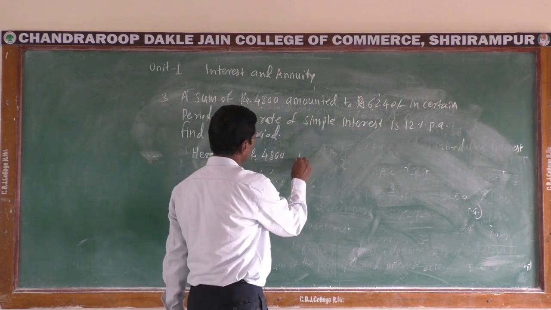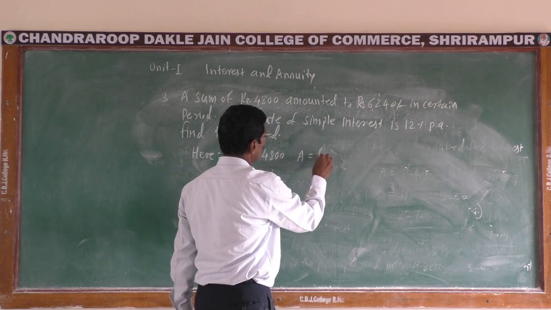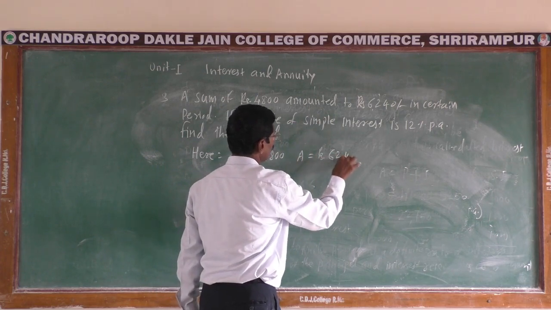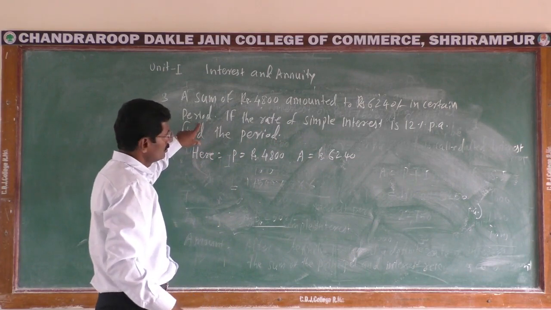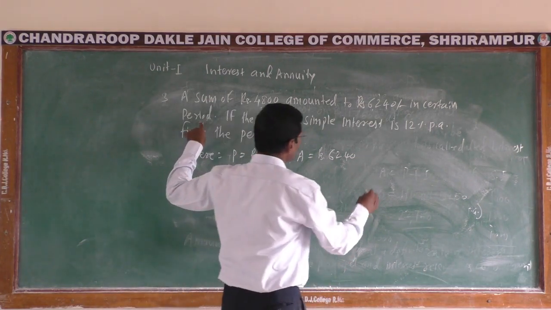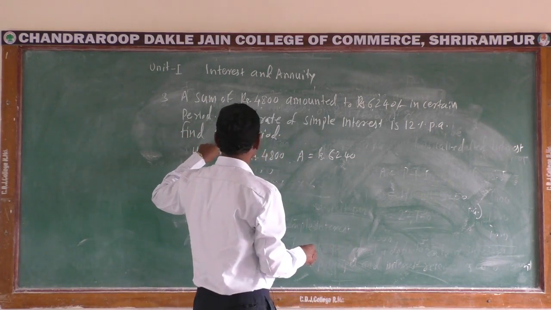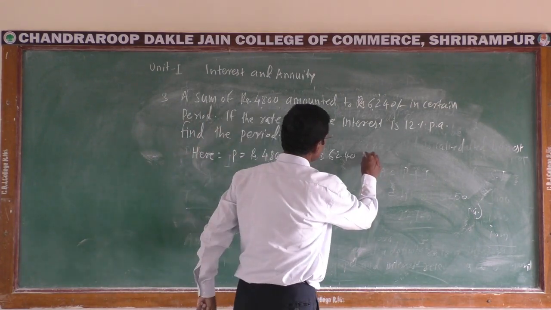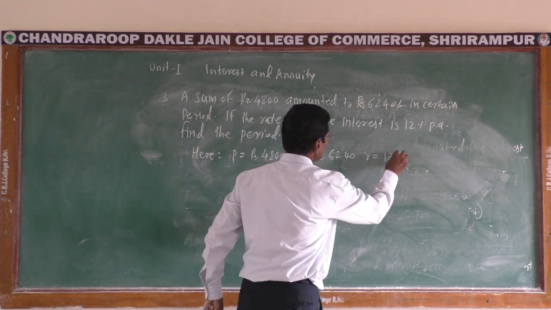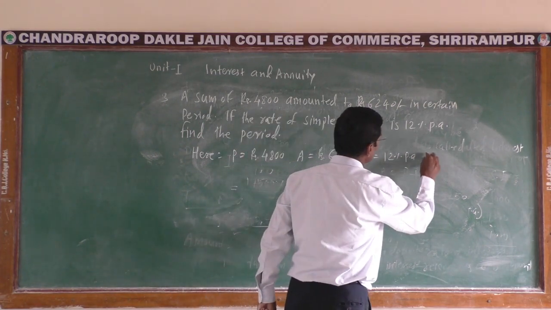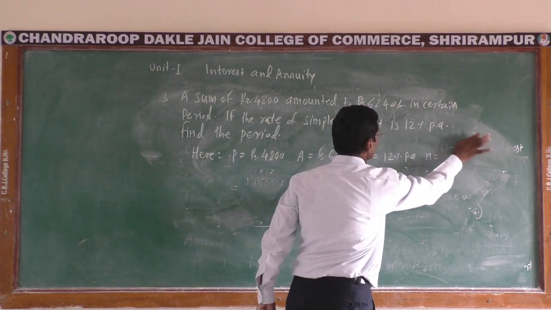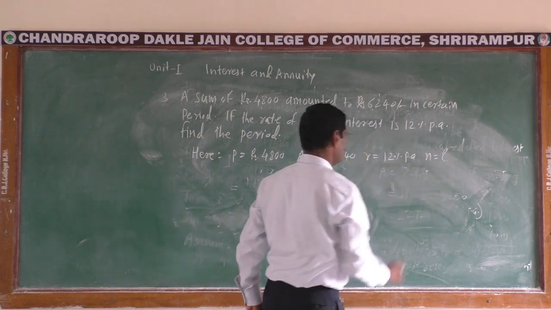It means here A is equal to 6,240 in a certain period. Therefore, we have to find the period, the term. If the rate of simple interest is 12% per annum, we have to find term, that is N, term in years.